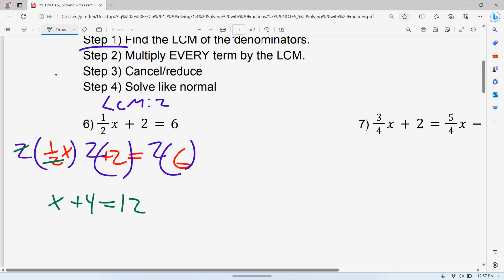Remember we talked about earlier, if you do something on the left-hand side, you have to do it on the right-hand side. That's what we're doing. On the left-hand side, we multiply by 2. On the right-hand side, that means we also have to multiply by 2. Subtracting from both sides, then we're getting x equals 8.